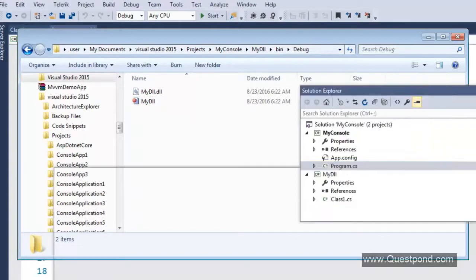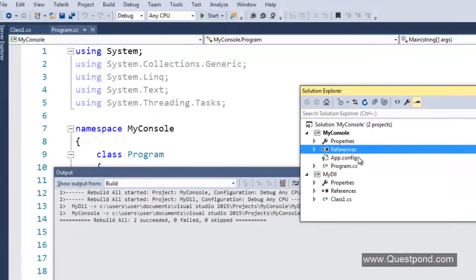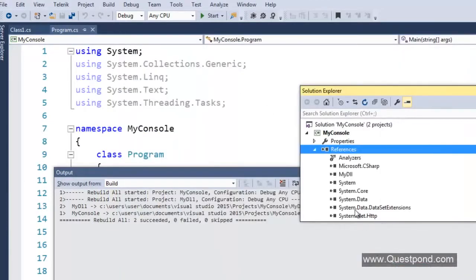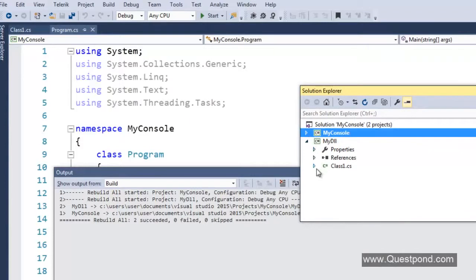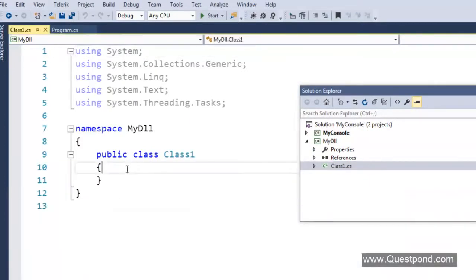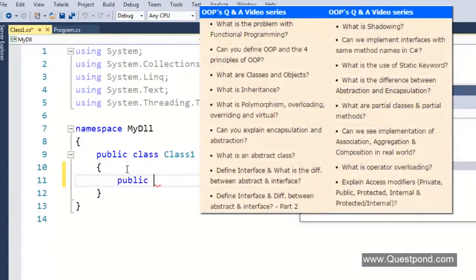So for example, if I want to use this DLL, I will add a reference. So let me add a reference out here. And inside this DLL, I will just say hello. In case you are new to these keywords like namespace and class, I would suggest please go and watch the object-oriented programming videos we have on correspondvideo.com.